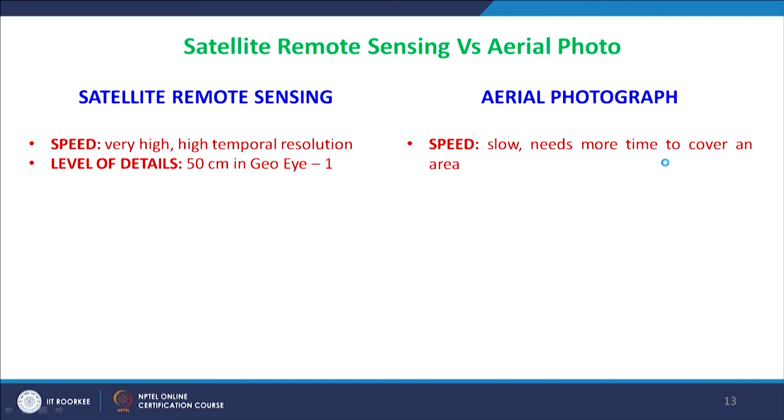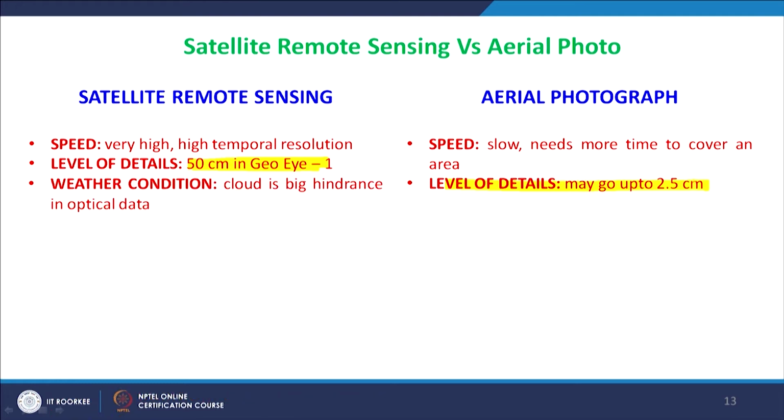So with aerial photography, speed is slow and it sometimes needs more time to cover an area. Level of details: nowadays we can have even 30-40 centimeter spatial resolution. One example is GeoEye-1, a private satellite which can provide data up to 50 centimeter, half a meter resolution. So resolution-wise the satellites are also providing. Of course the level of detail with aerial photographs can be much more. Even nowadays with the camera and hardware we have, we can get up to 2.5.